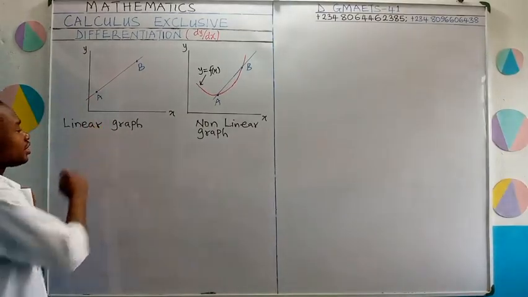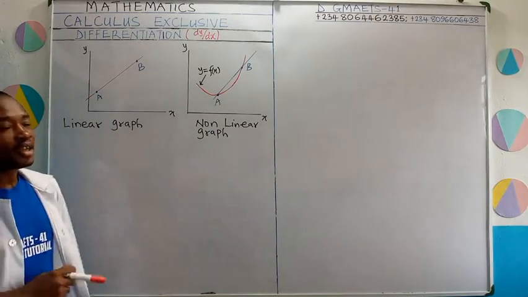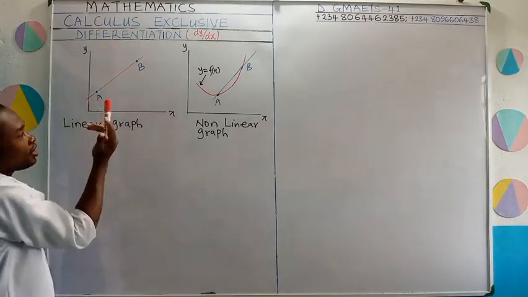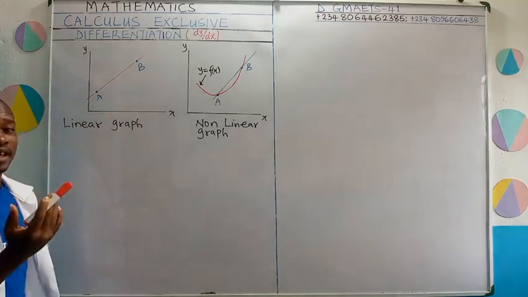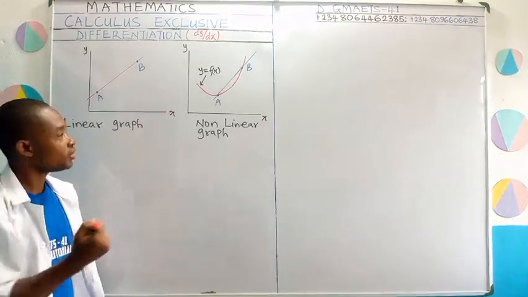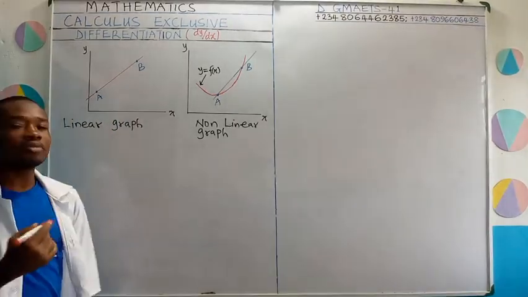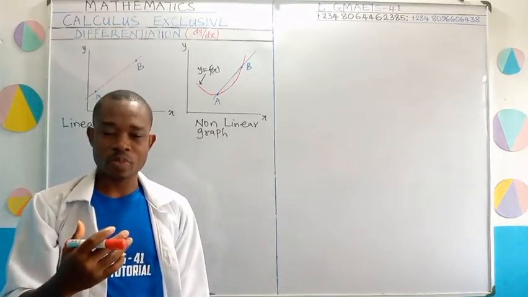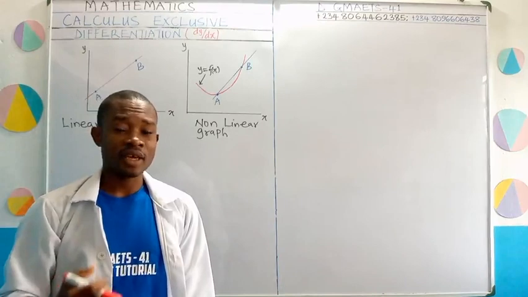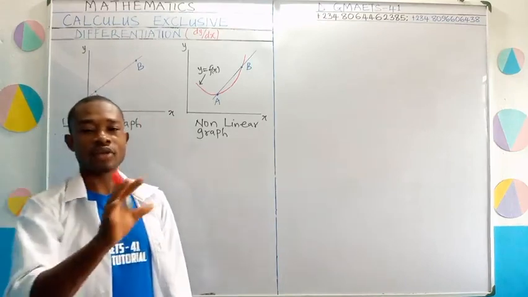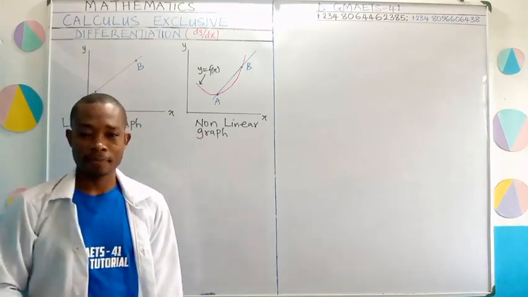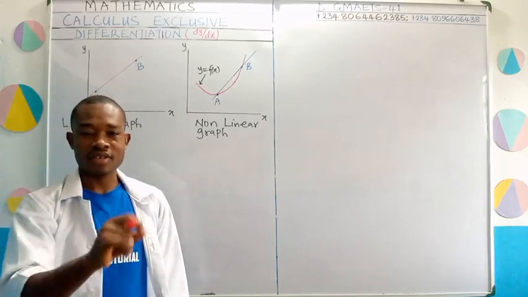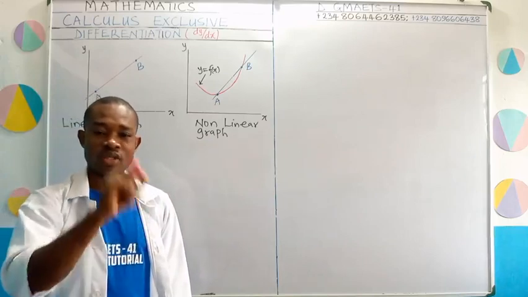Let us look at this linear graph. Now I have this graph, and maybe you have these two points, point A and point B. I may ask you to tell me how y changes with respect to x. That is to say, as x is changing, how does it affect y? As x is changing, how does it affect what? Y.